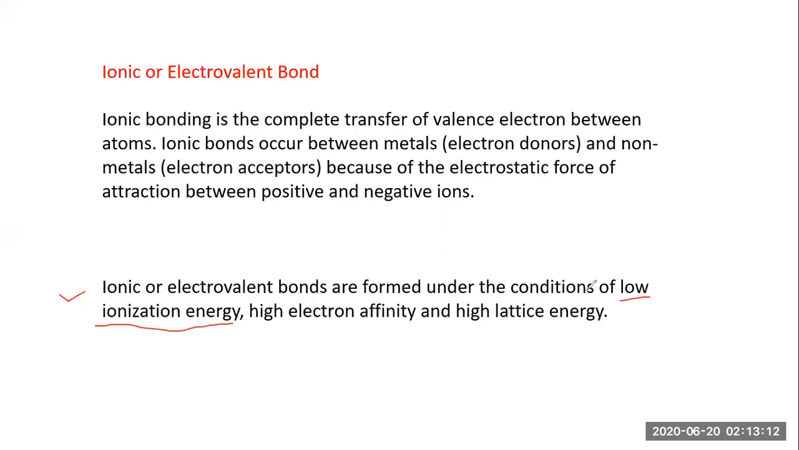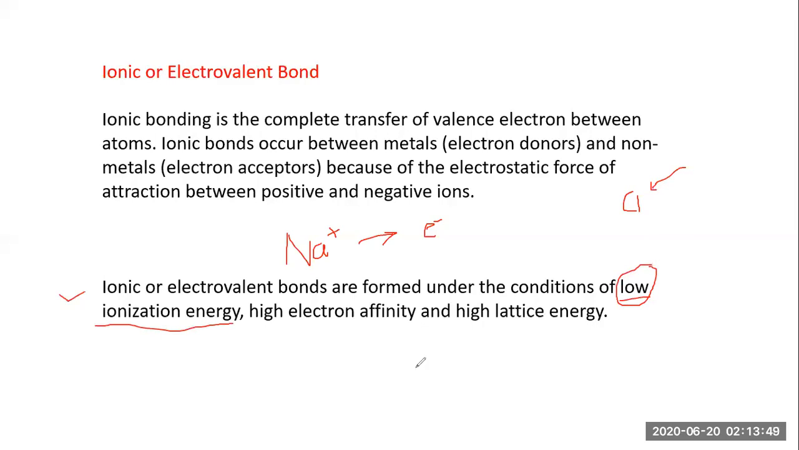First, low ionization energy. What do we mean by ionization? Ionization means formation of ions. Sodium easily forms a positive ion by simply losing one electron. Chlorine is not going to form an ion by losing an electron, but it can accept an electron. So here we talk about low ionization: the amount of energy required to form ions is very low. This is the first criterion.